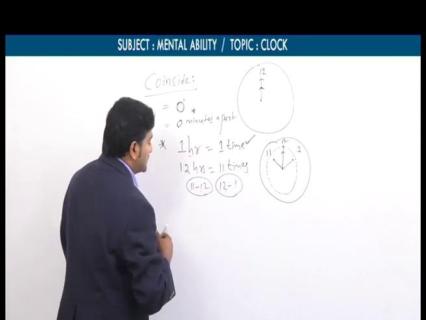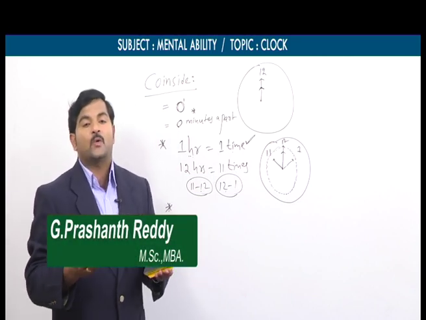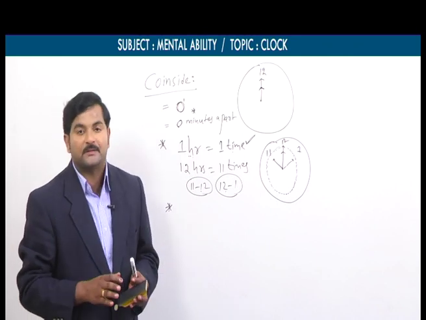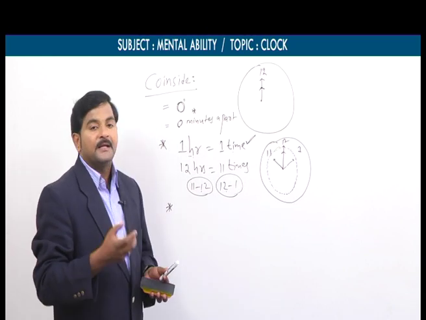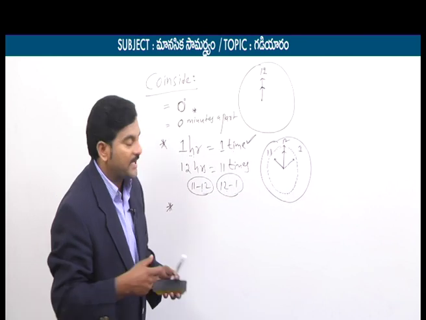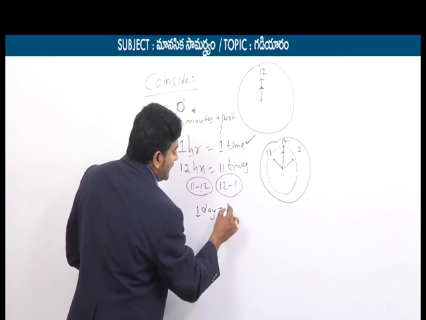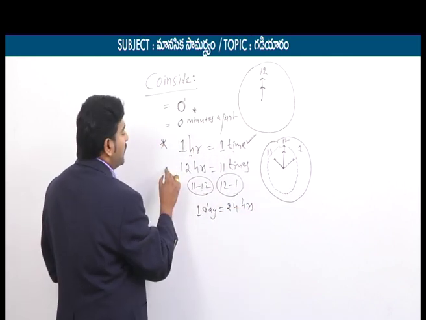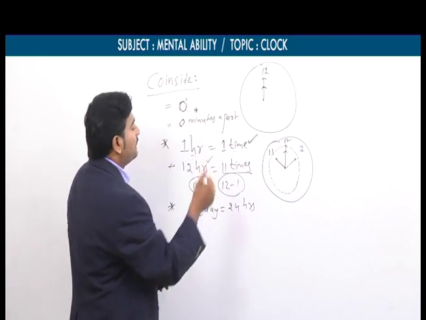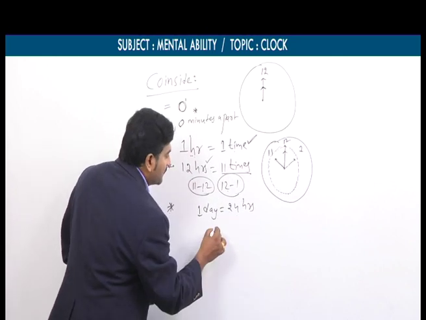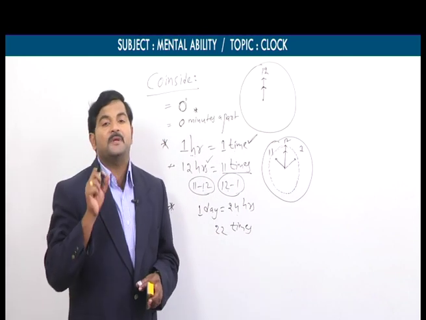Again, based on this concept, there is a previous question. That question was, in a day, how many times do two hands coincide? That was the previous examination question. A day means, as we already know, one day is equal to 24 hours. We have one point here: two hands coincide 11 times in 12 hours. So for 24 hours, obviously, it could be 22 times. This was the question that came in a previous examination.